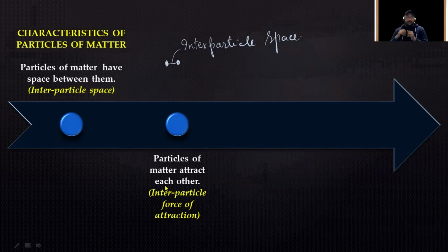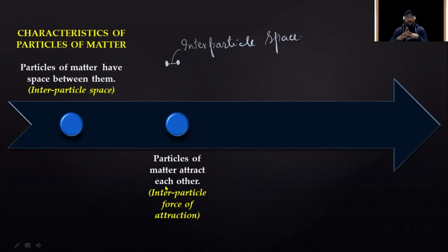into vapors or gases. So the gaseous state is the one in which there is a huge interparticle space and very little or negligible interparticle force of attraction. That's why gases are so compressible. A little amount of gas occupies a huge amount of volume, or a huge volume of gas can be compressed into just a little amount of space. That is how gases behave. It all depends upon their interparticle force of attraction and interparticle space.